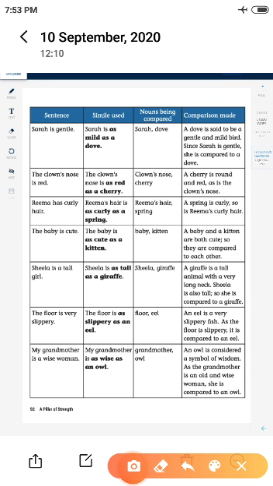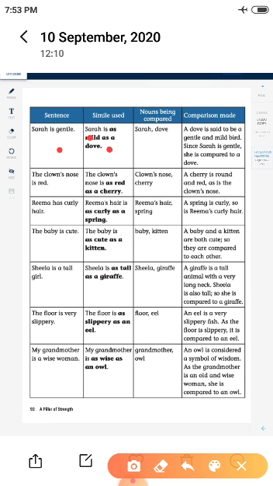See children, here are some sentences given. Sarah is gentle. Here we can use a simile. Sarah is as mild as a dove. Here mild means gentle or soft.